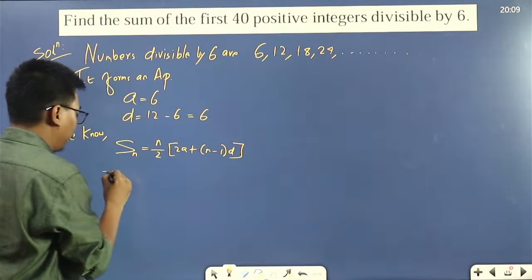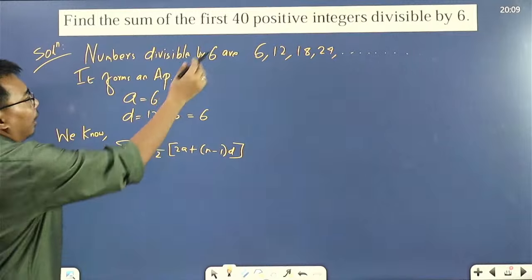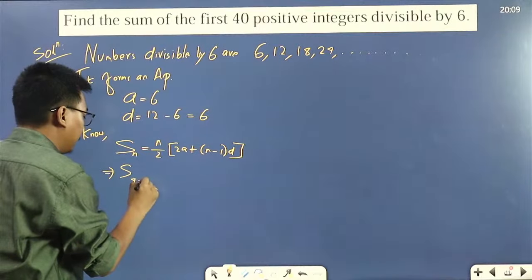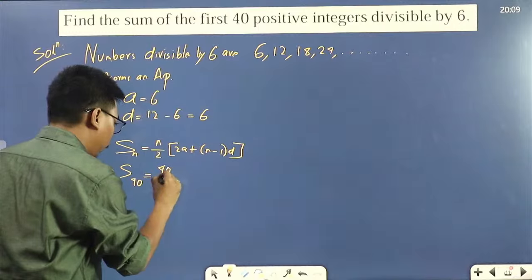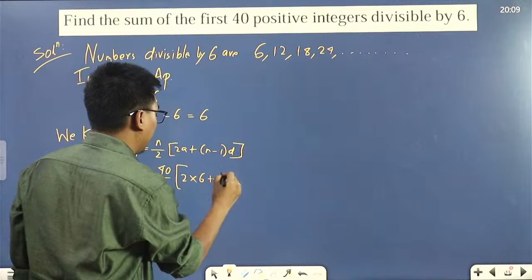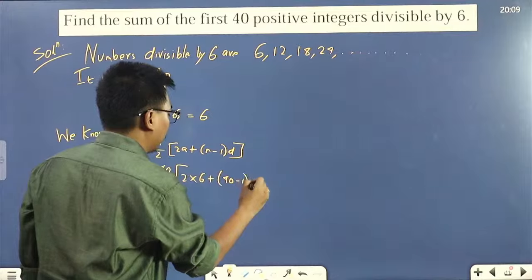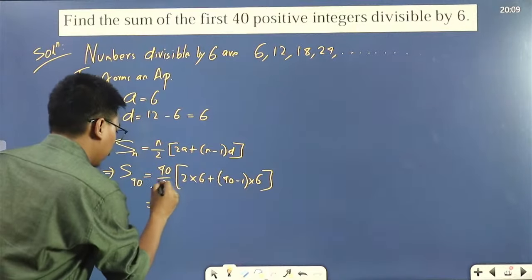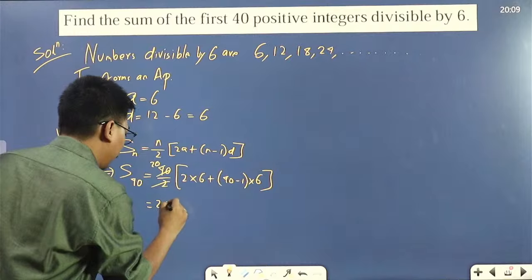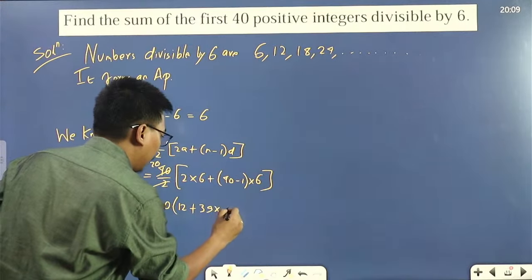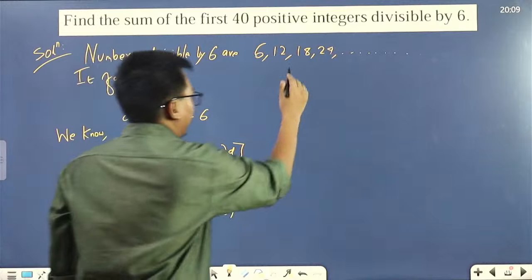So S40 will be 40 divided by 2 into (2 into a, a is 6, plus (40 minus 1) into d). d is 6. So we get 20 into (2 into 6, which is 12, plus 39 into 6).